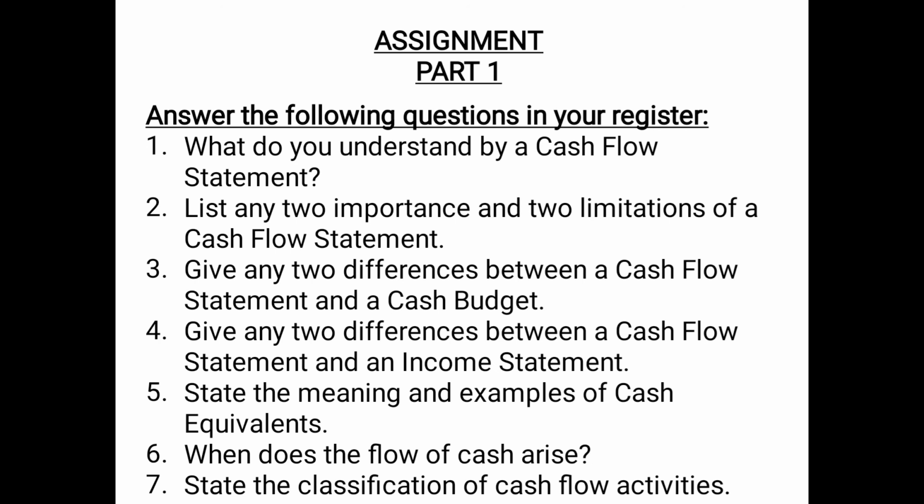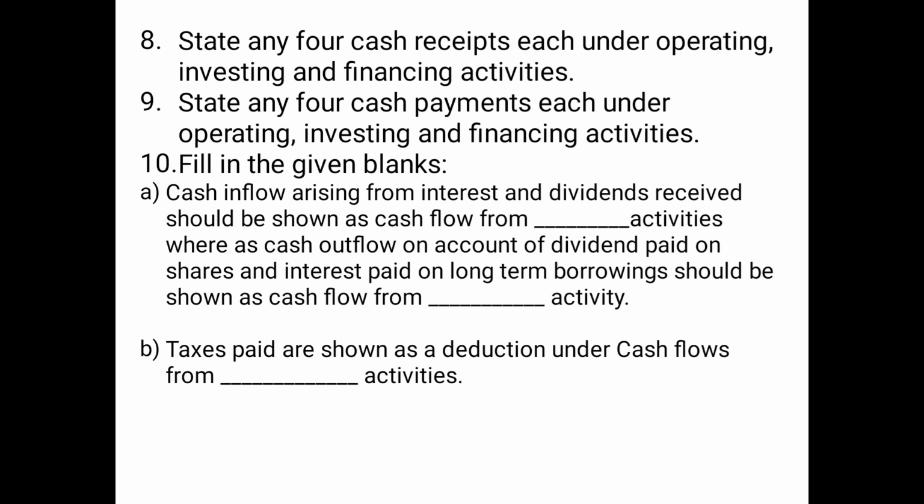There are 3 types of cash flow activities: operating activities, investing activities and financing activities. Then question number 8, state any 4 cash receipts each under operating, investing and financing activities. So cash receipts in case of operating activities can be cash receipt from sale of goods, cash receipt from rendering of services, then cash receipt of fees, cash receipt of commission, royalty, etc.